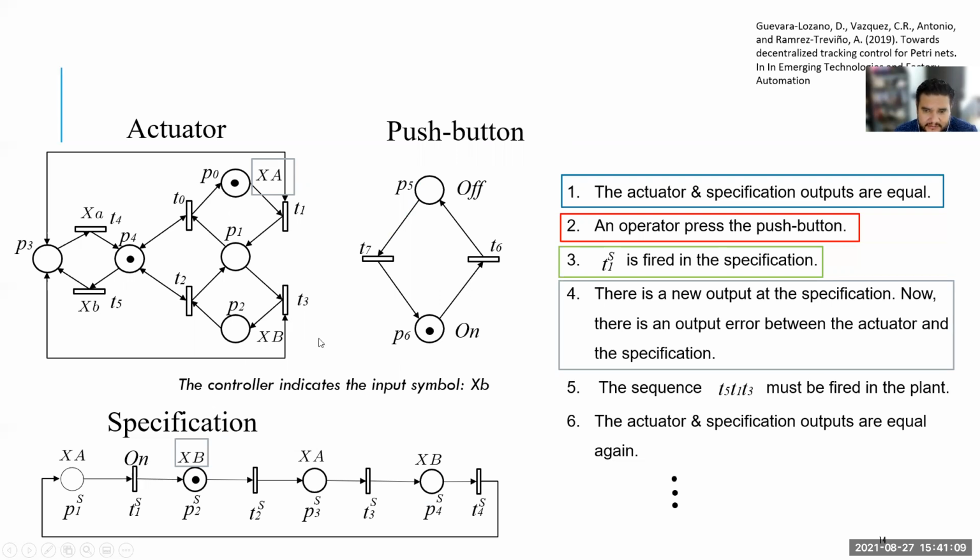In order to do that, we have to fire the sequence T5, T1, and T3 in the plant. In order to fire T5, we have to indicate the symbol XP. So the controller indicates this symbol XP, and after this, the valve changes position, and so the actuator goes to the extended position. In this position now, both the specification and actuator have the same output again, and so the error is null. So this is the way that the regulation control approach works.